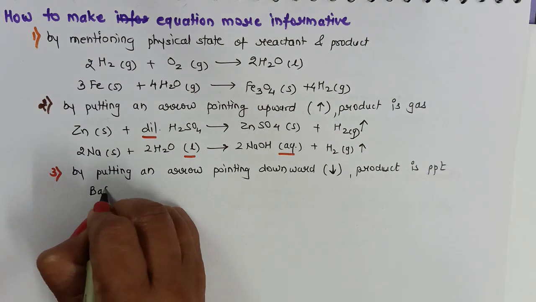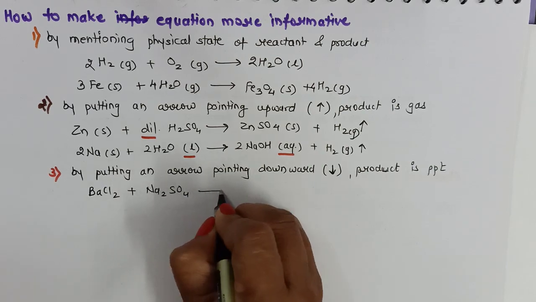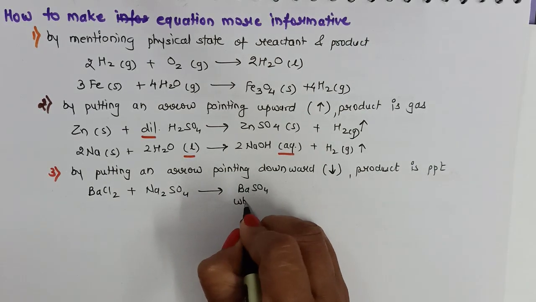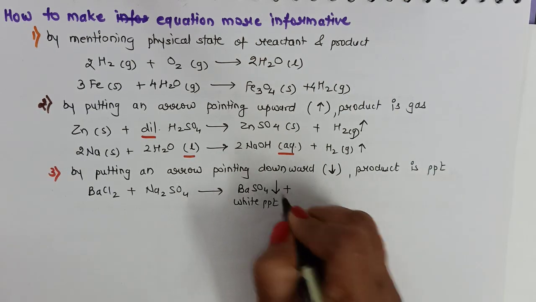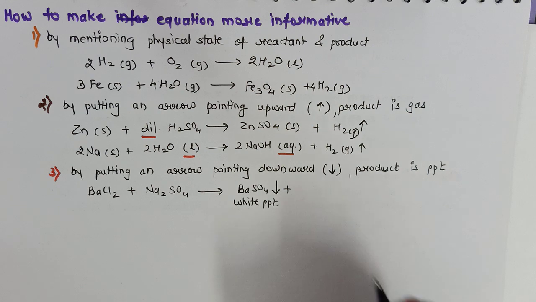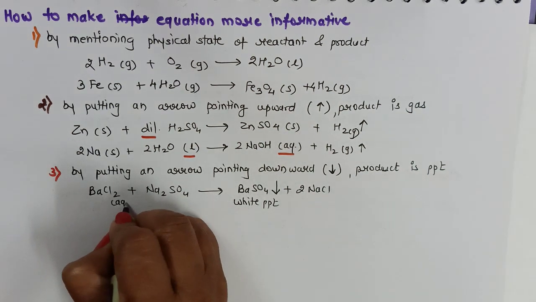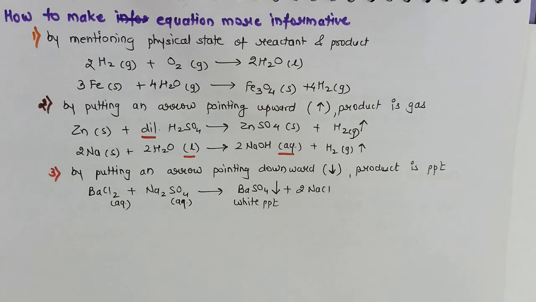Like barium chloride reacts with sodium sulfate to give barium sulfate, which is a white color precipitate. We will write arrow pointing downward, along with NaCl is formed. Now barium chloride is in aqueous state. Sodium sulfate is also in aqueous state.